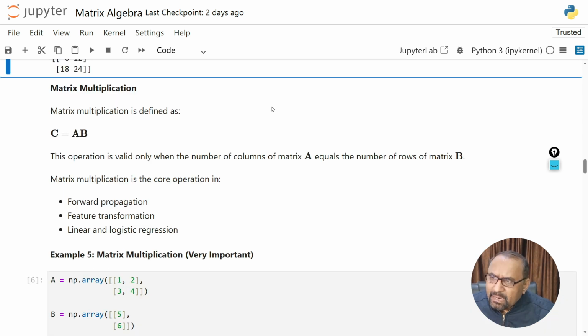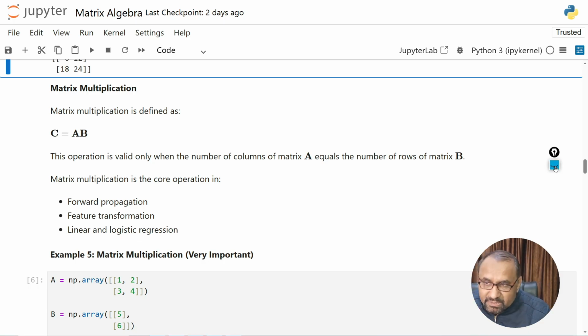Now we come to matrix multiplication, which is defined as C is equal to AB. If we have two matrices and we want to multiply them, this operation is valid only when the number of columns of matrix A is equal to the number of rows of matrix B. So remember this rule.